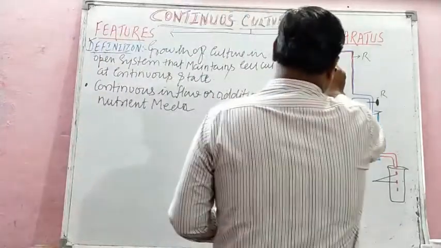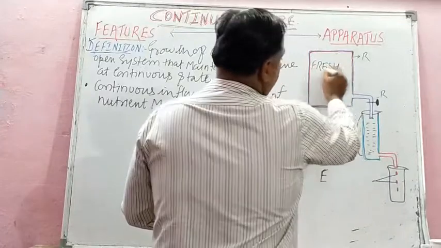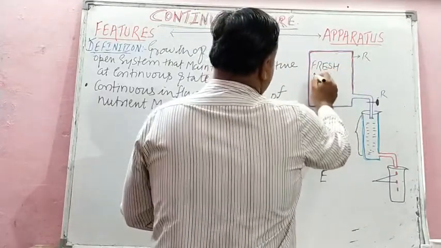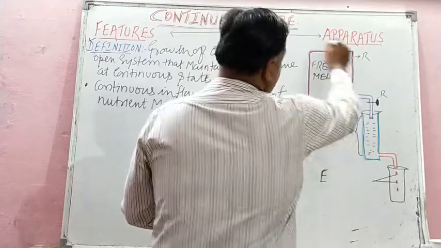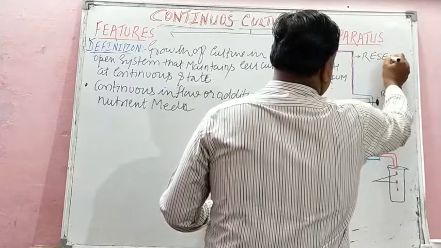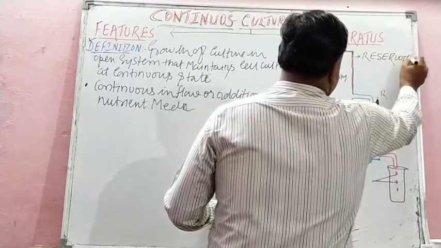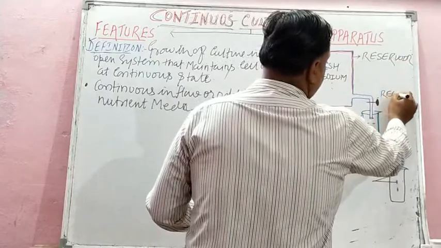So this is fresh medium. Let us check this point in the diagram itself. Fresh medium, you can write fresh nutrient medium here. This is the reservoir. In the reservoir, fresh medium is there, and this is the growth flow regulator.